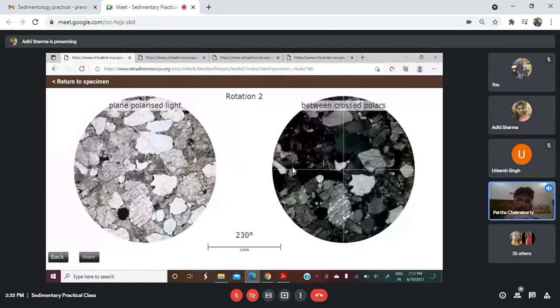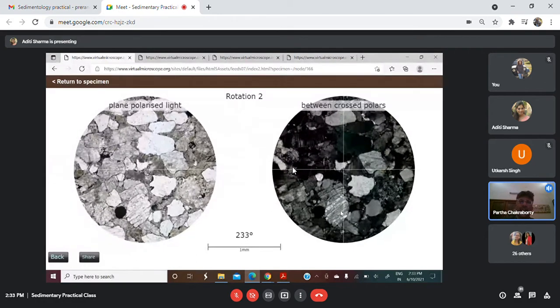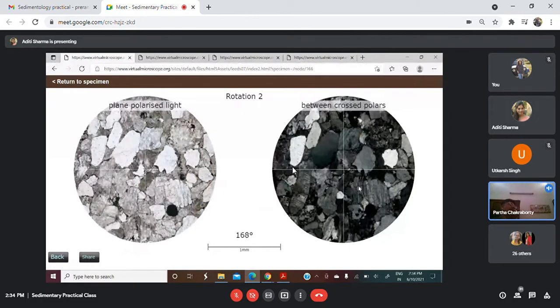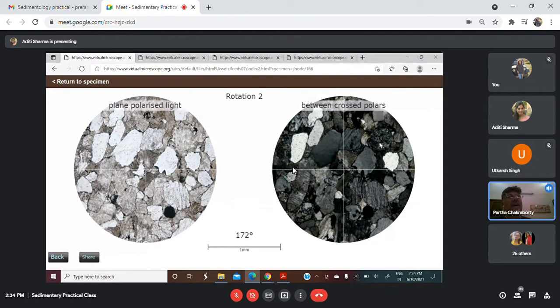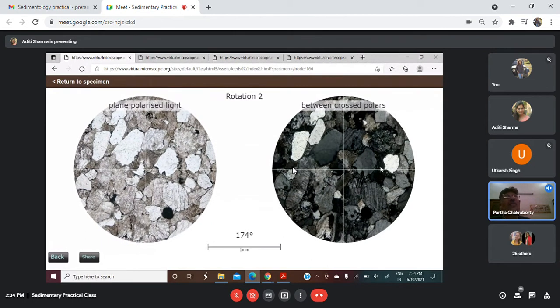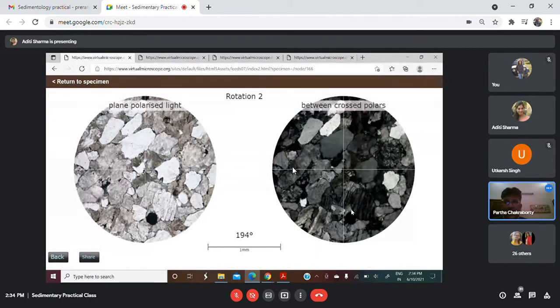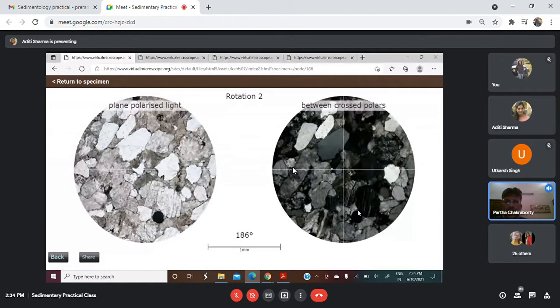And then what about the matrix of this? These are the grains we are talking about. There are two major types of grains, quartz and feldspar. Within feldspar, you have some orthoclase, you have the microcline, and there are also a few plagioclase grains with lamellar twinning, though the percentage of plagioclase grains is very less compared to the orthoclase and microcline.